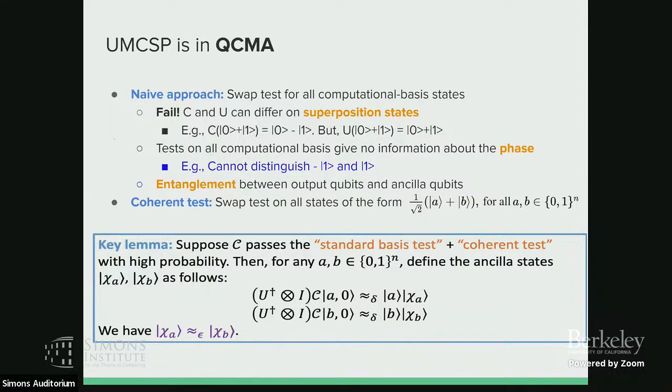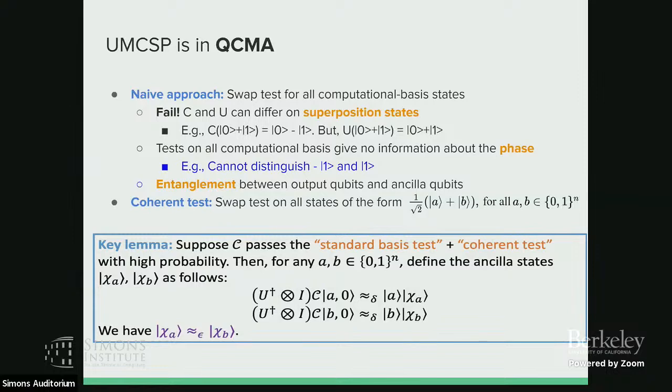And then the second thing is to prove that UMCSP is in QCMA. A naive approach is that you still run a swap test for all computational basis states. Say I have C and U, and then you try to check whether they are equal on inputs from 0 to 2 to the n minus 1. But this does not work because they may differ on superposition states. Like it is possible that C with input 0 plus 1 gives you 0 minus 1, but U with input 0 plus 1 still gives you 0 plus 1.